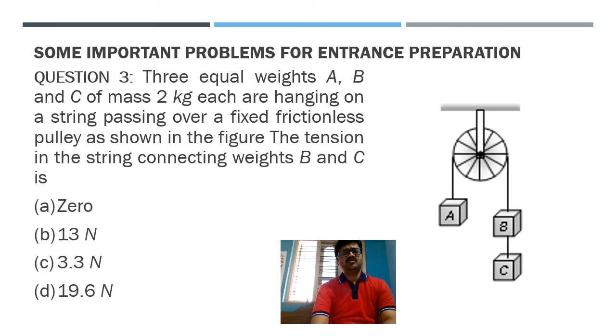The tension in the string connecting weights B and C is? So we must find the value of tension here. Remember, as per our theory approach, what we have learned, we must find the value of tension T2 here. Correct, tension T2, and its formula already has been given to you.